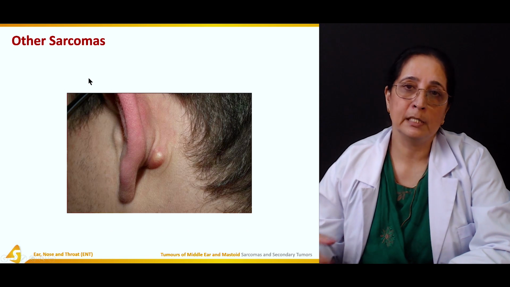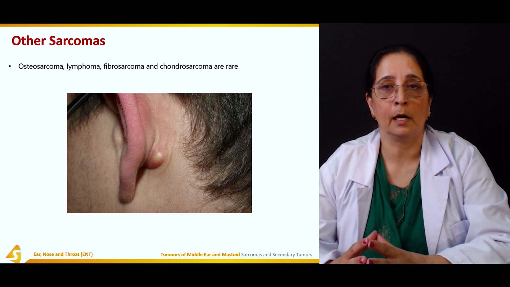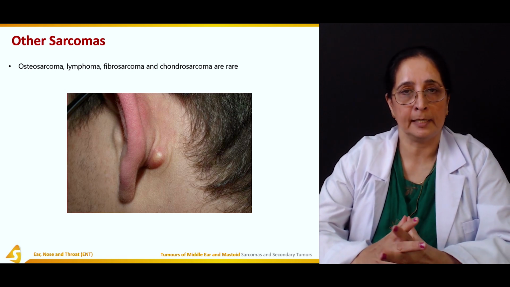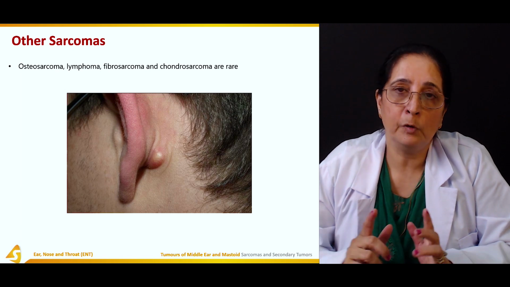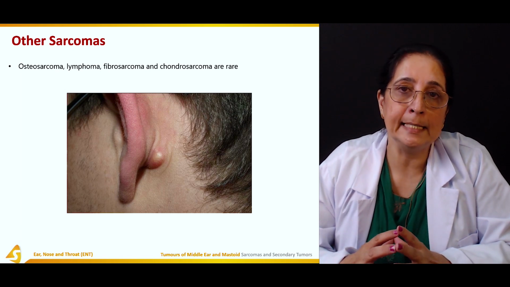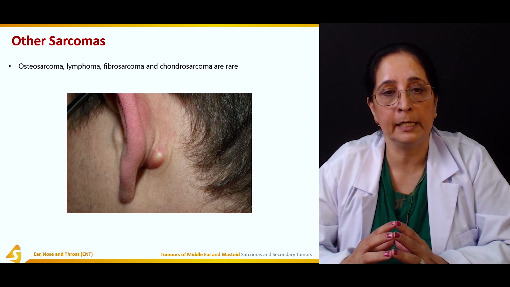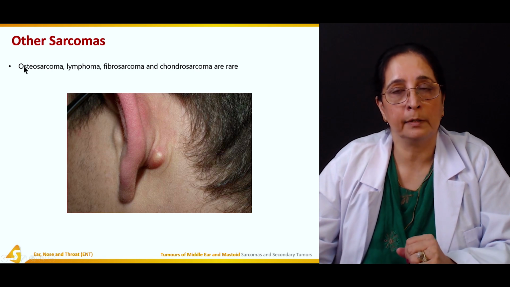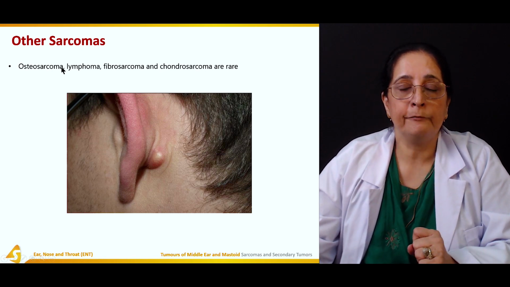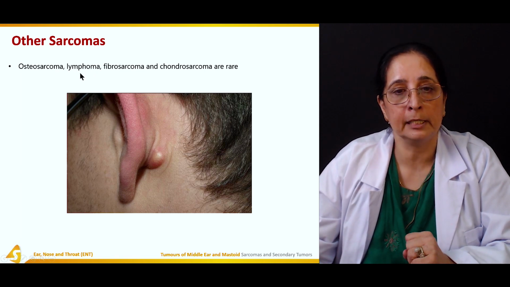Other sarcomas beside rhabdomyosarcoma, the other sarcomas which can be present, we have osteosarcomas, rhabdomyosarcoma from the skeletal muscle. Osteosarcoma, osteo is for bone, sarcoma arises from the bone. Lymphomas from the lymphatic tissues.